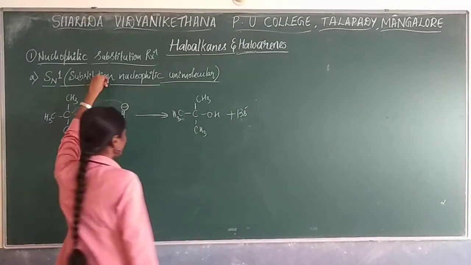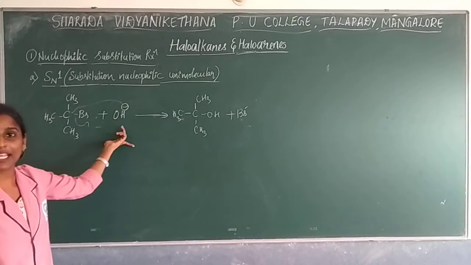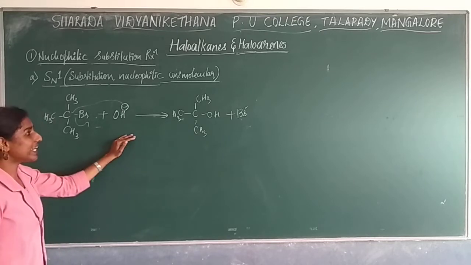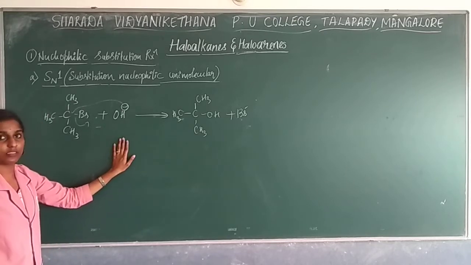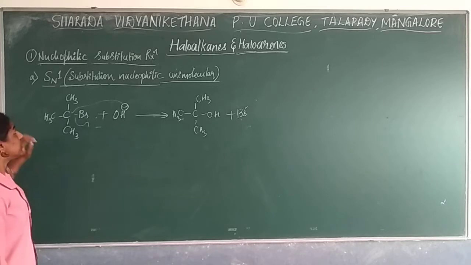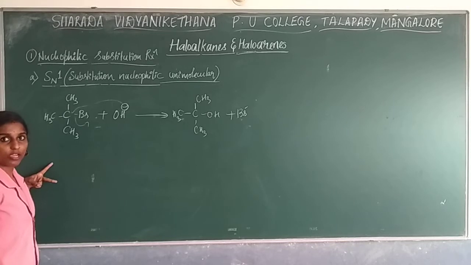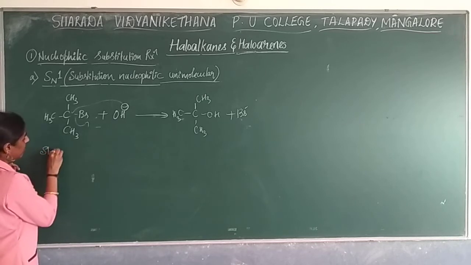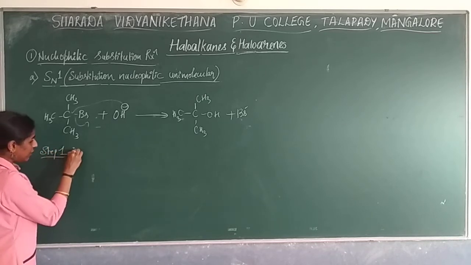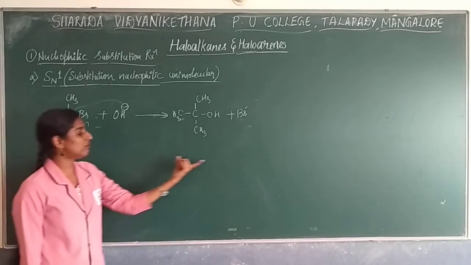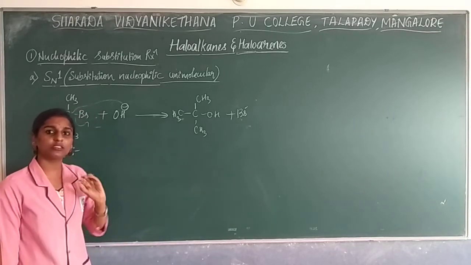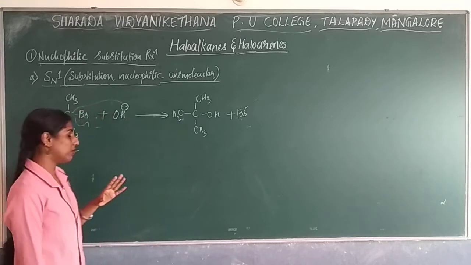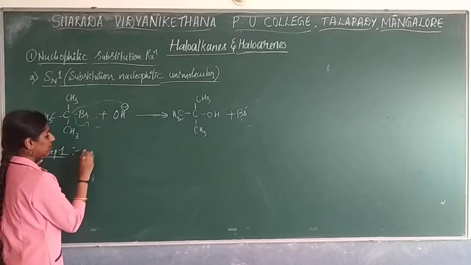When you are asked the SN1 reaction, if you write only this much, you won't get 3 marks. If you want to get 3 marks, you have to write the steps. Remember SN1, unimolecular reaction, has 2 steps with the mechanism. So here in the mechanism we consider 2 steps of reaction. We'll go for the first step. It is compulsory that when you are writing step 1, you write what will happen in that step. Even one sentence is enough.